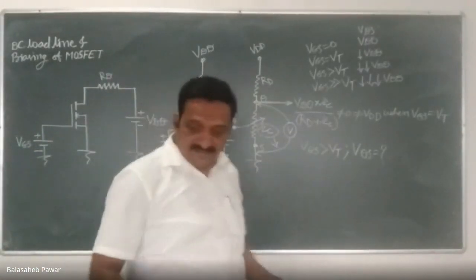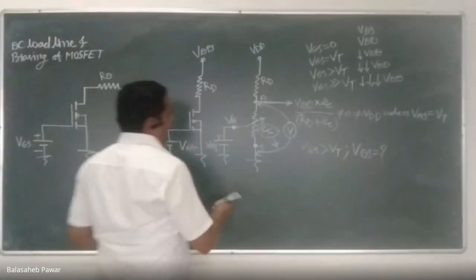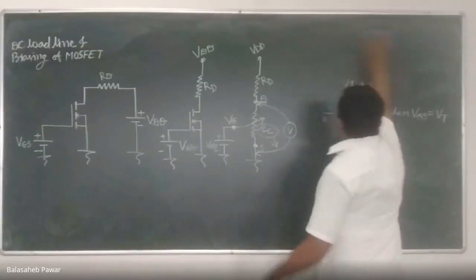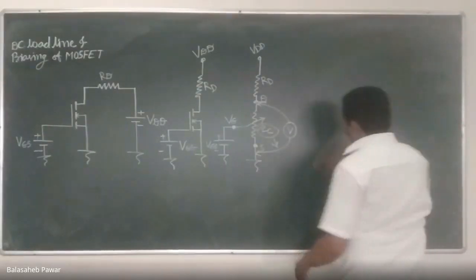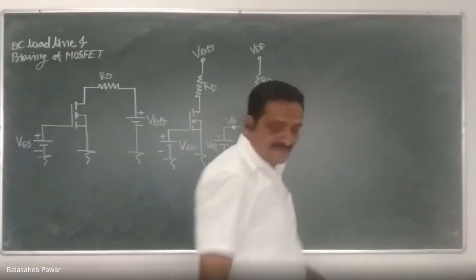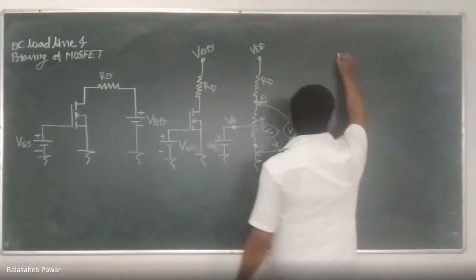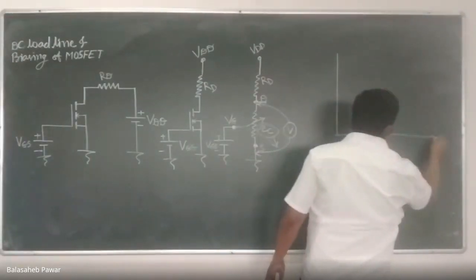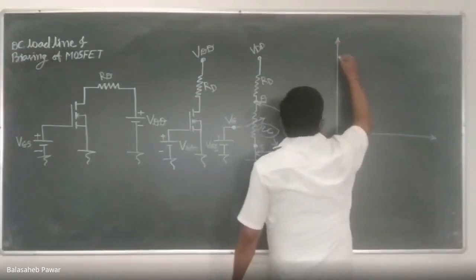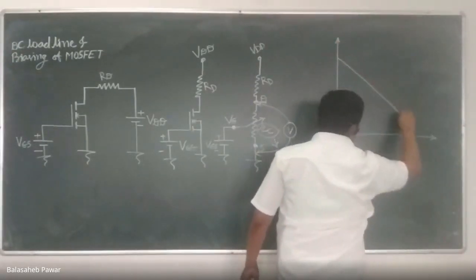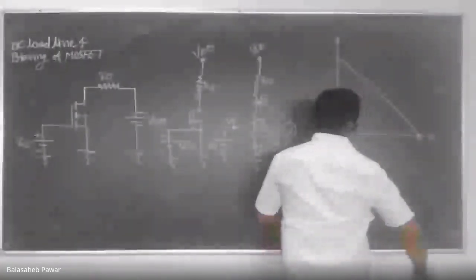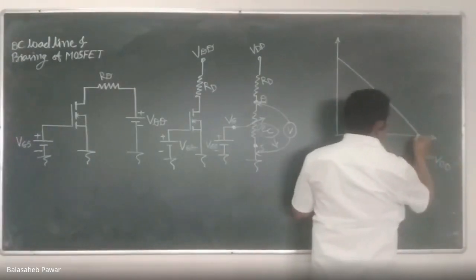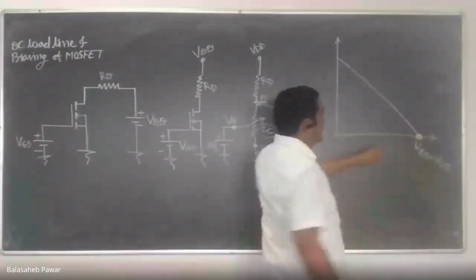Now, what is meant by the DC load line? I already explained that the DC load line is nothing but the line which indicates the maximum operating condition of the transistor. You can take either the transfer characteristic or the output characteristic, and by that you can plot it. So as per that, DC load line, last time also I drew it. This is the maximum obtained output voltage, that is, VDS is equal to VDD. See, at this point, what is the value of VGS?